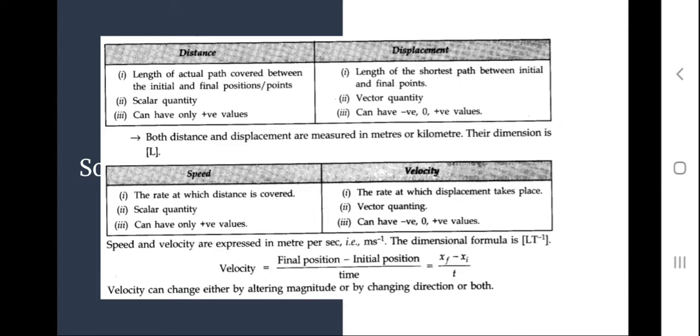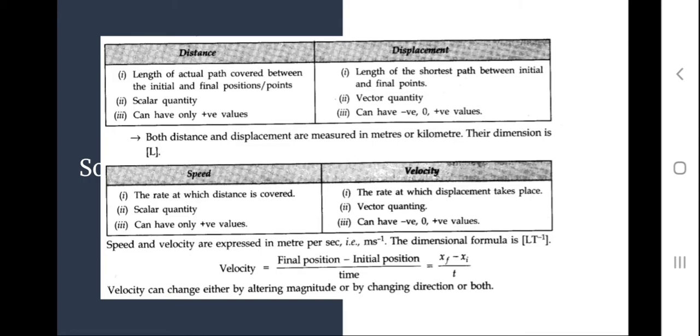Here are the formulas, and there are some differences between distance and displacement. Distance, the length of the actual path covered between the initial and the final position. Displacement, the length of the shortest path between initial and final position. Distance is a scalar quantity. Displacement is a vector quantity. Distance only comes in positive value, but displacement can come in negative, positive, or zero. Both distance and displacement are measured in meters or kilometers. Their dimension is L.